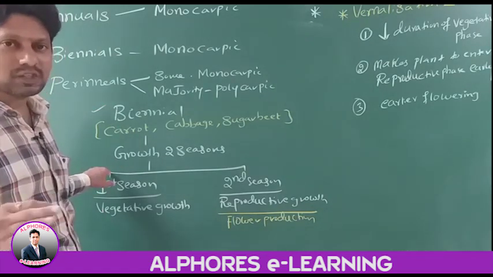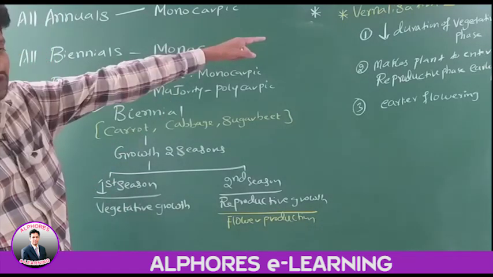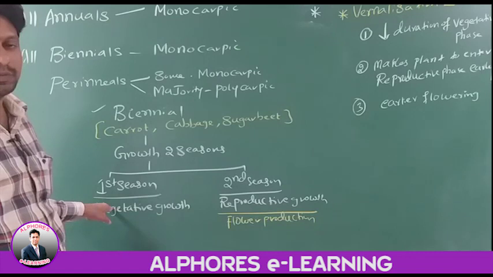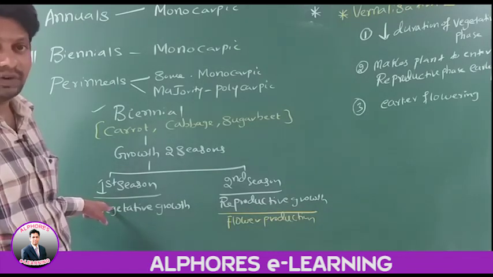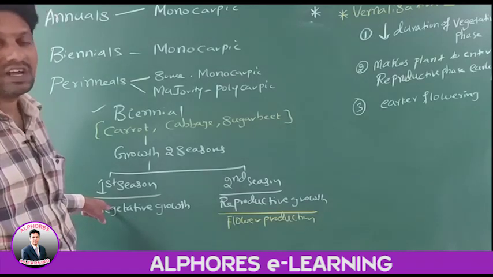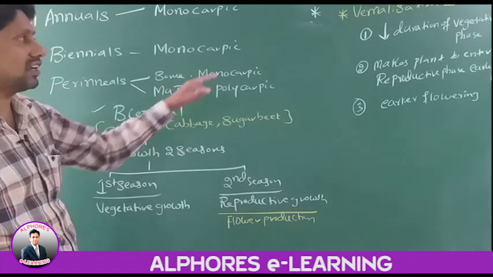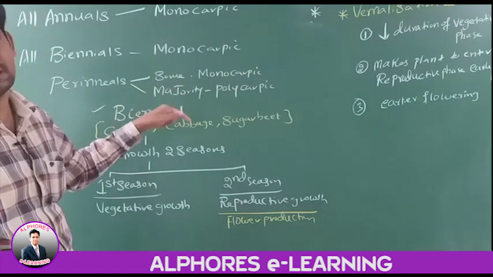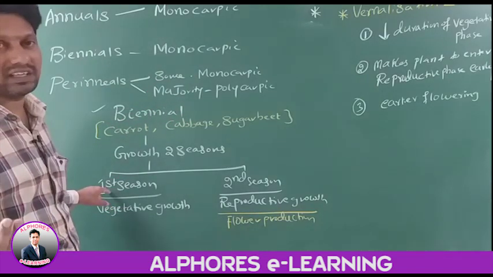How? Because exposing to low temperatures means vernalization takes place. Vernalization decreases the vegetative phase, meaning the duration of the vegetative phase decreases. Automatically, it enters the reproductive phase earlier, so earlier flowering can be seen.